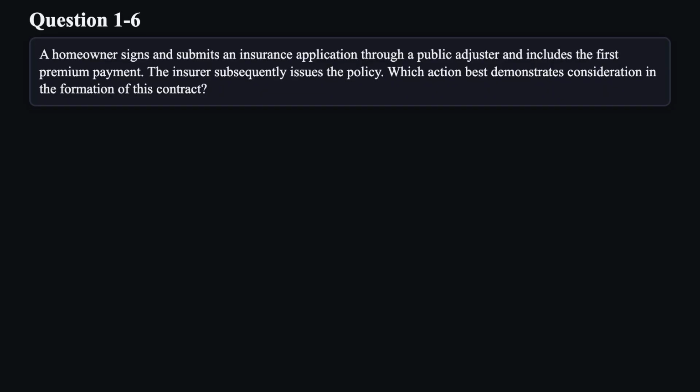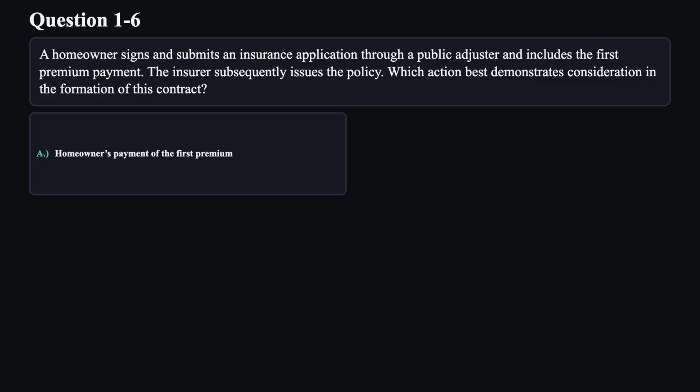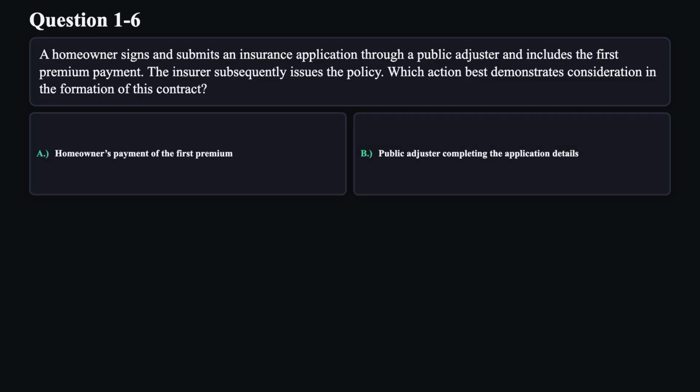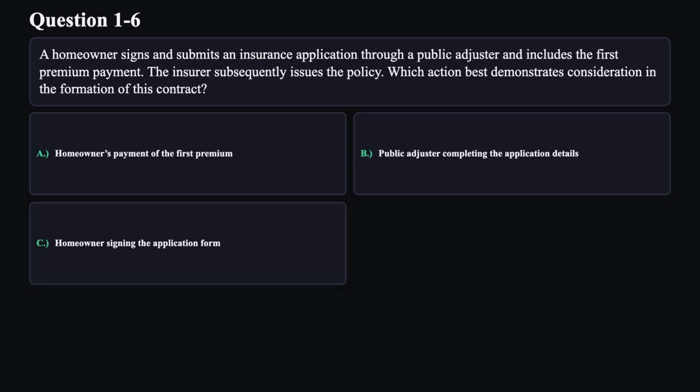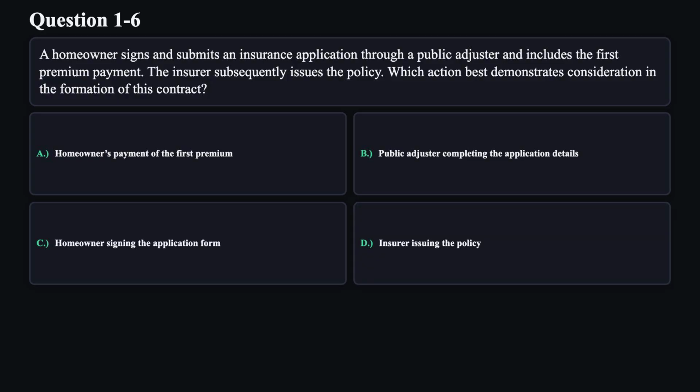A homeowner signs and submits an insurance application through a public adjuster and includes the first premium payment. The insurer subsequently issues the policy. Which action best demonstrates consideration in the formation of this contract? A. Homeowner's payment of the first premium. B. Public adjuster completing the application details. C. Homeowner signing the application form. D. Insurer issuing the policy.